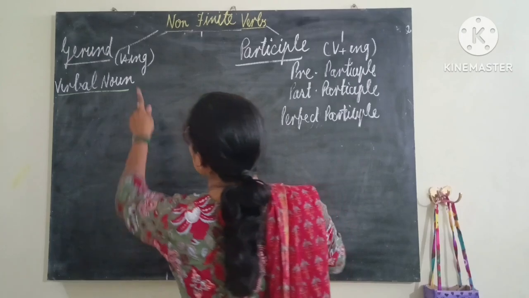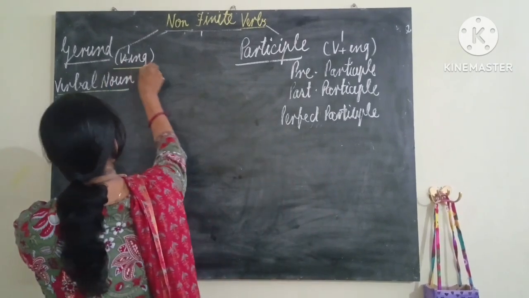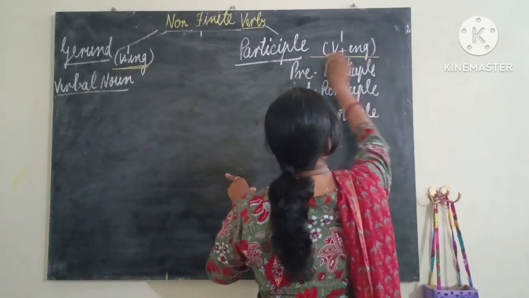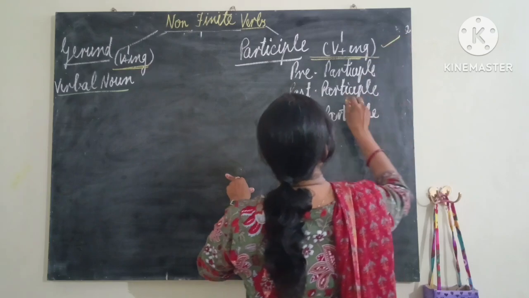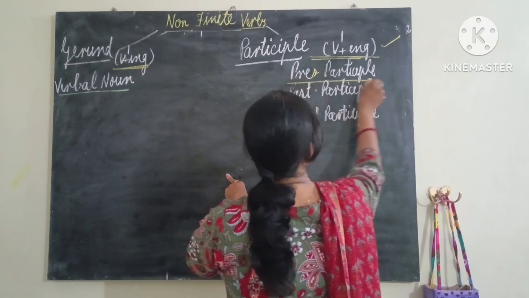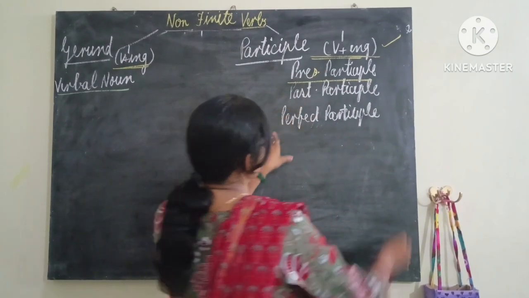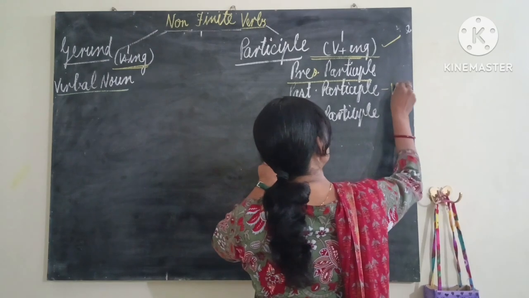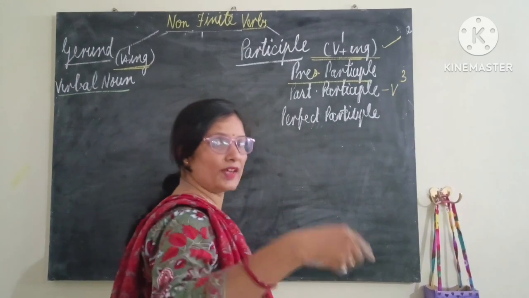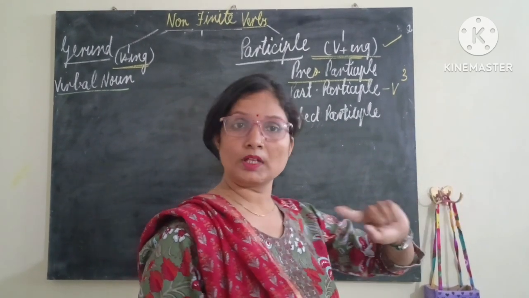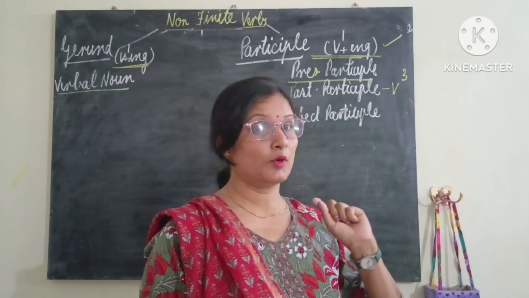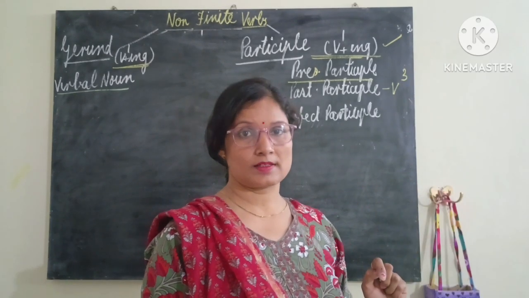It means the same as this, and here also this, V1 plus ing. This is present participle. Past participle means the third form of the verb. You know, go, went, gone. So gone, without has, have, had. I'm not talking about perfect tense.